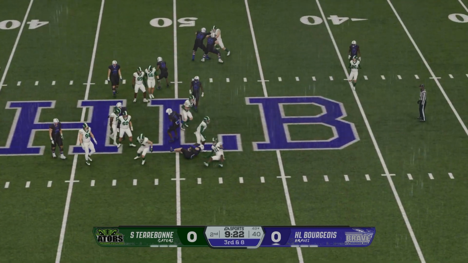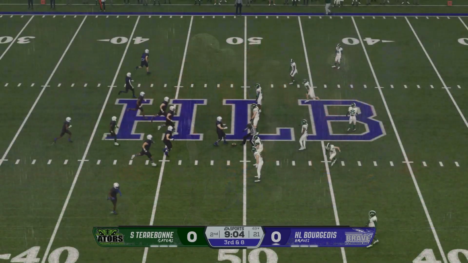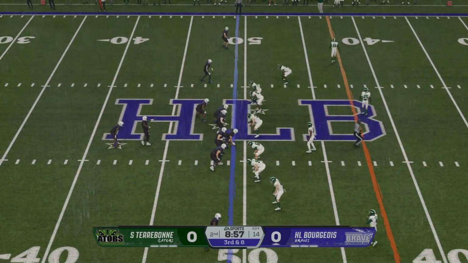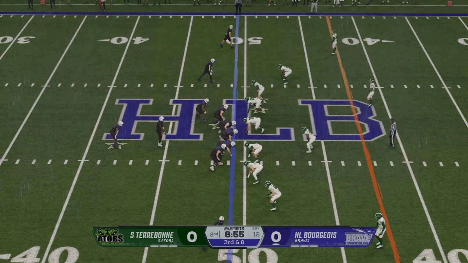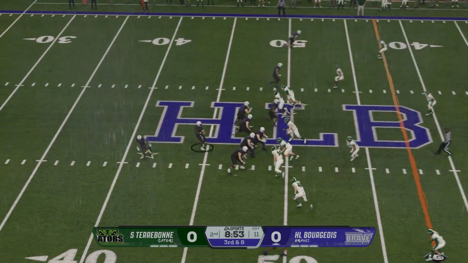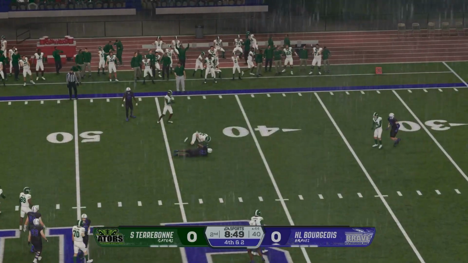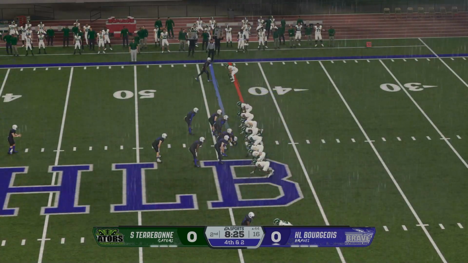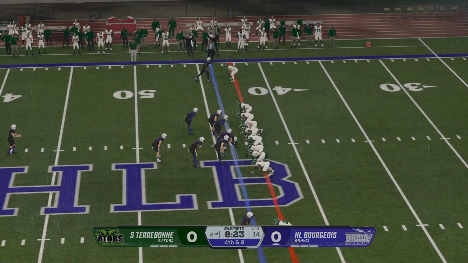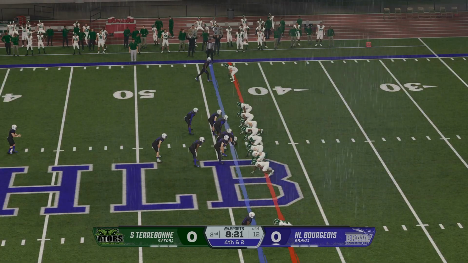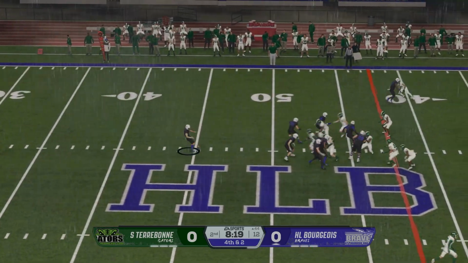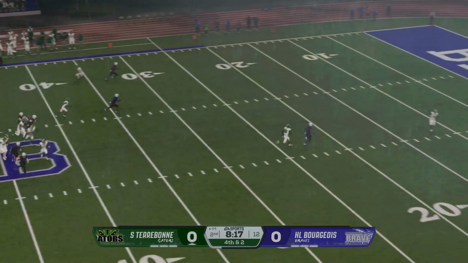Hook release by the QB. And they pick up just a few on that completion. Now facing a 3rd and long. From the gun, wants to pass. Finds his tight end. He's going to come up a couple of yards short of the first down. The punt team makes its way onto the field. He ought to be able to use his first punt to pin him deep.